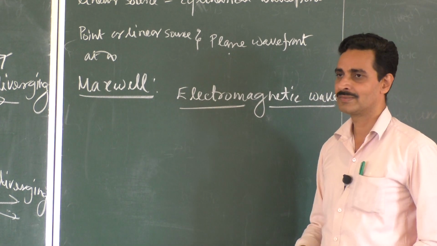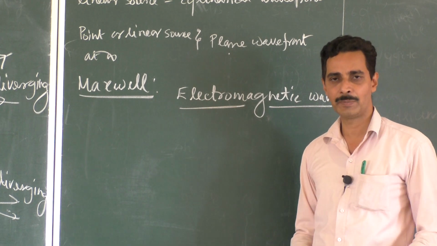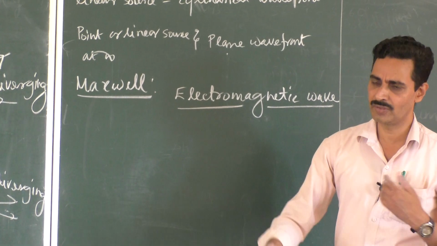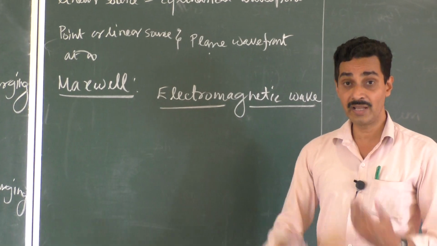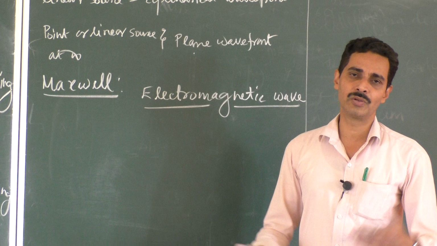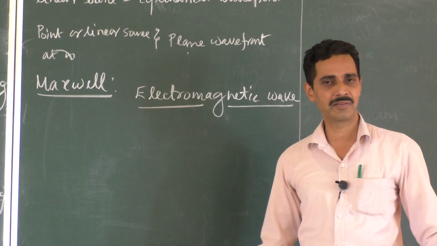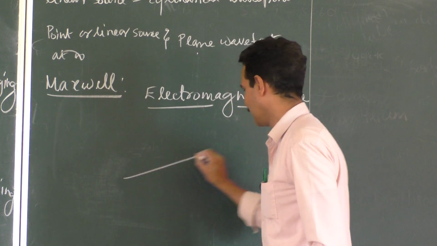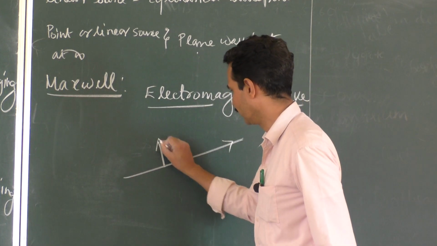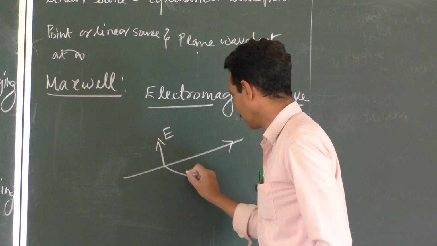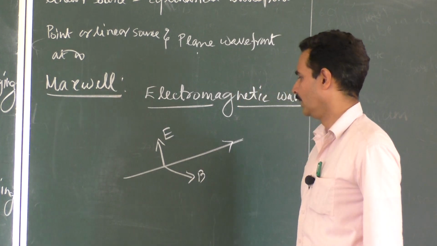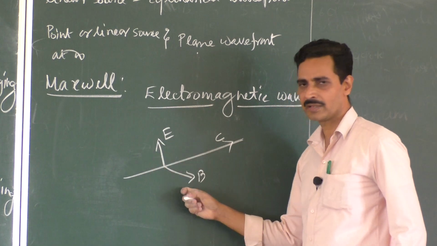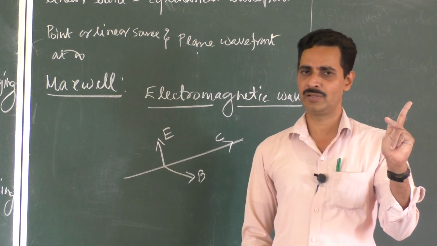Now, according to Maxwell, light is a combination of electric and magnetic fields, and these fields are continuously changing with time. Timely varying electric and magnetic fields don't require any medium, because they can exist and vary in vacuum also. The velocity of light, the electric field and the magnetic field are all mutually perpendicular to each other.